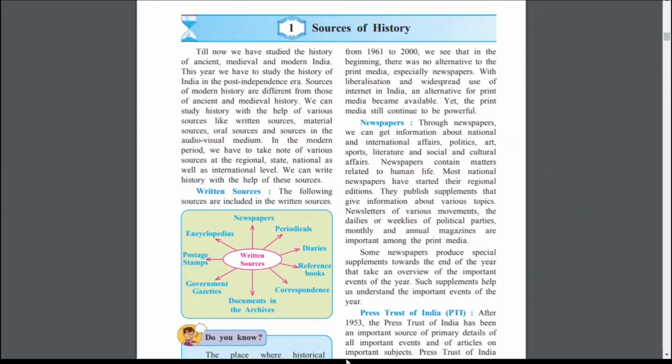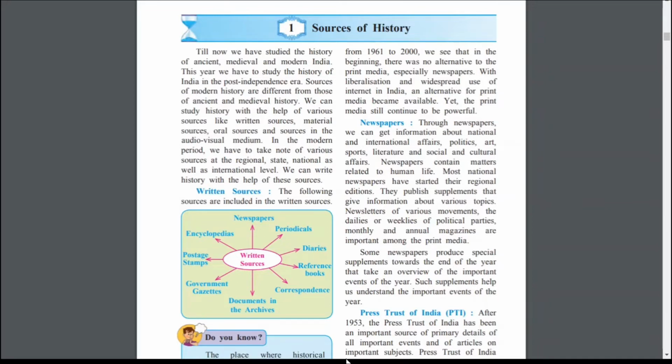Through newspapers we can get information about national and international affairs, politics, art, sports, literature, and social and cultural affairs. That means through newspaper we are getting all types of information.